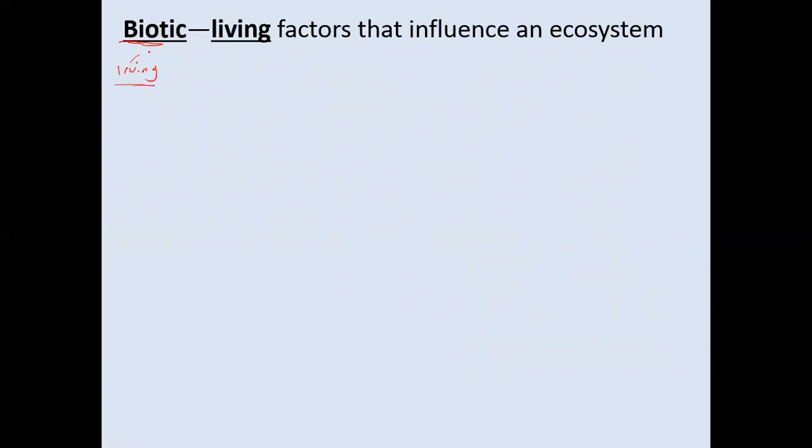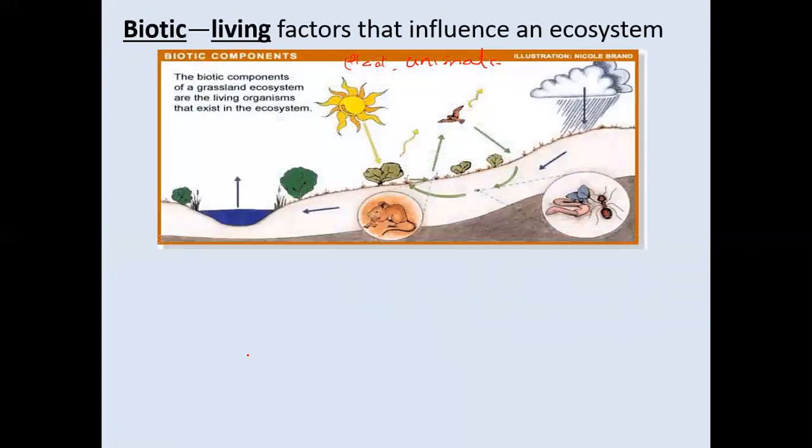So the biotic factors are the living factors that influence the ecosystem. And when we talk about the living factors that influence the ecosystem, we're talking about the plants and the animals in an ecosystem. So the next one is an example.